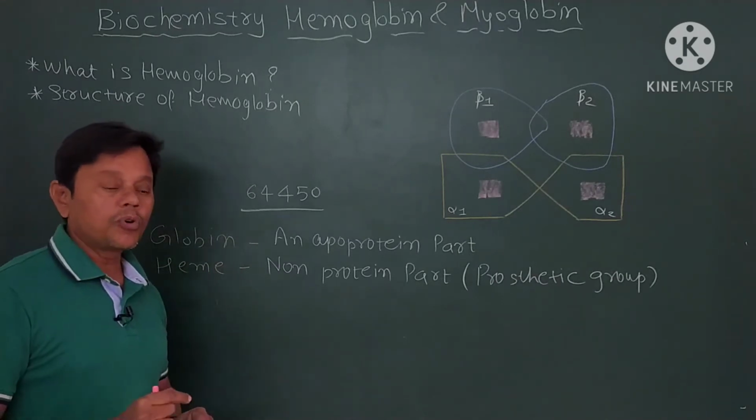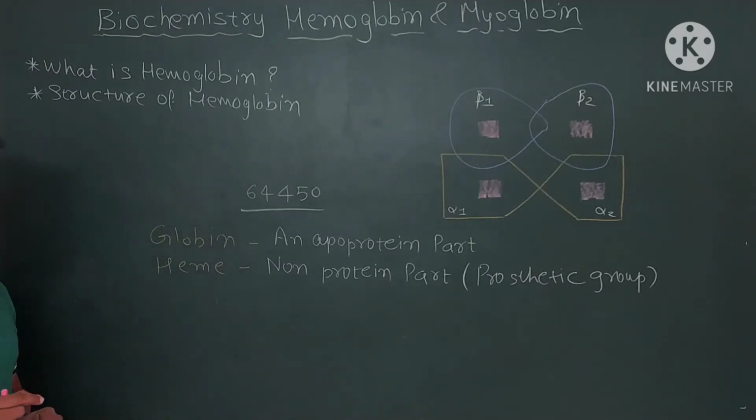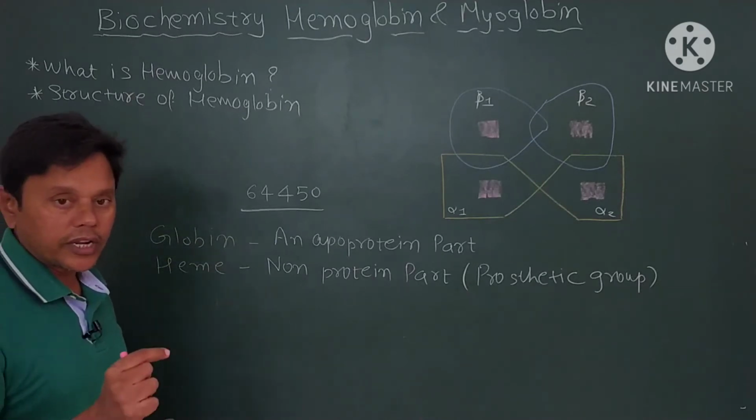And hemoglobin is a tetrameric allosteric protein.